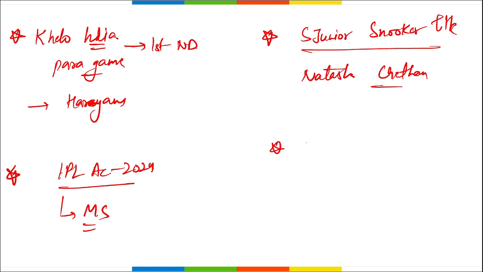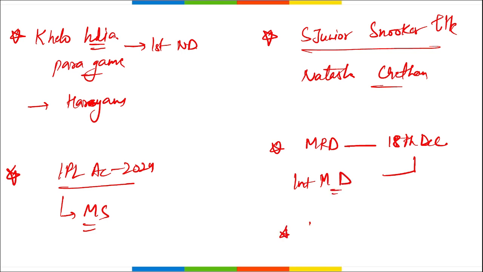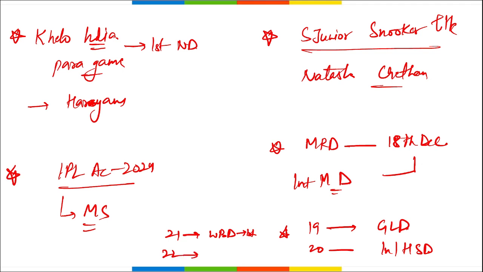Next, when do we observe the Minority Rights Day? On 18th of December. On 18th only, we observe International Migrants Day. Then on 19th of December, we observe Goa Liberation Day. On 20th, we observe International Human Solidarity Day. On 21st, we observe World Basketball Day for the first time. And on 22nd of December, we observe National Mathematics Day in the memory of S. Ramanujan.